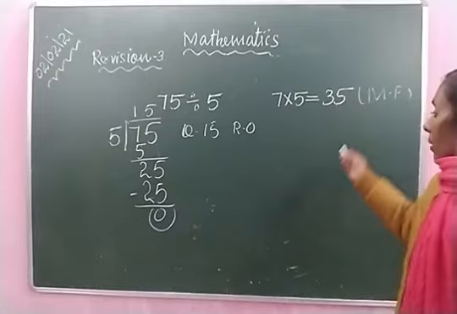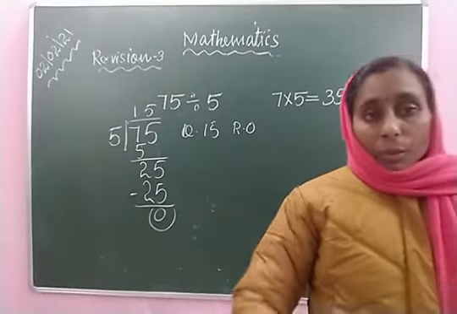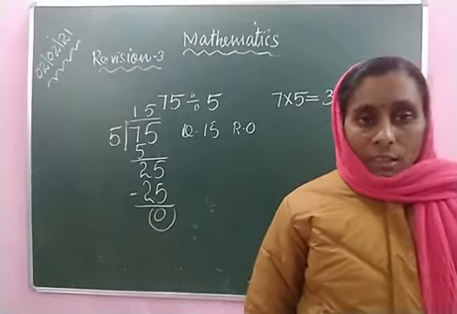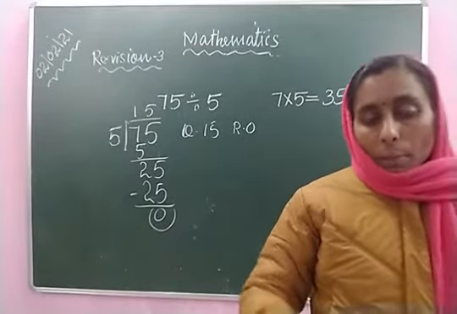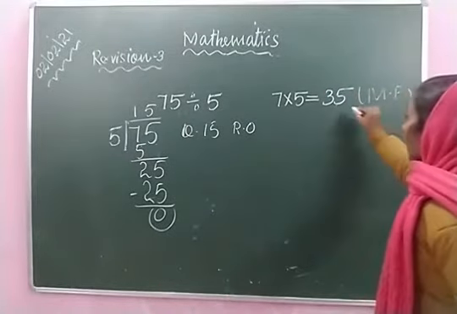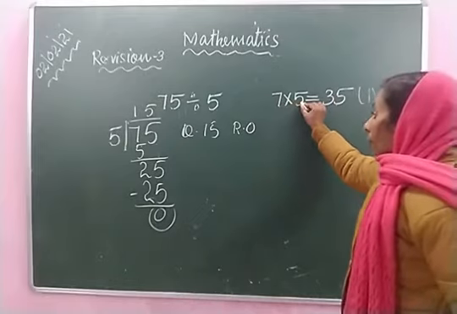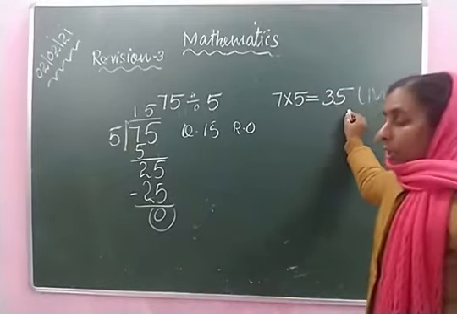When this multiplication fact changes into division facts, from one multiplication fact we can change it into two division facts. Here we have 7, 5 and 35. 35 is the product.